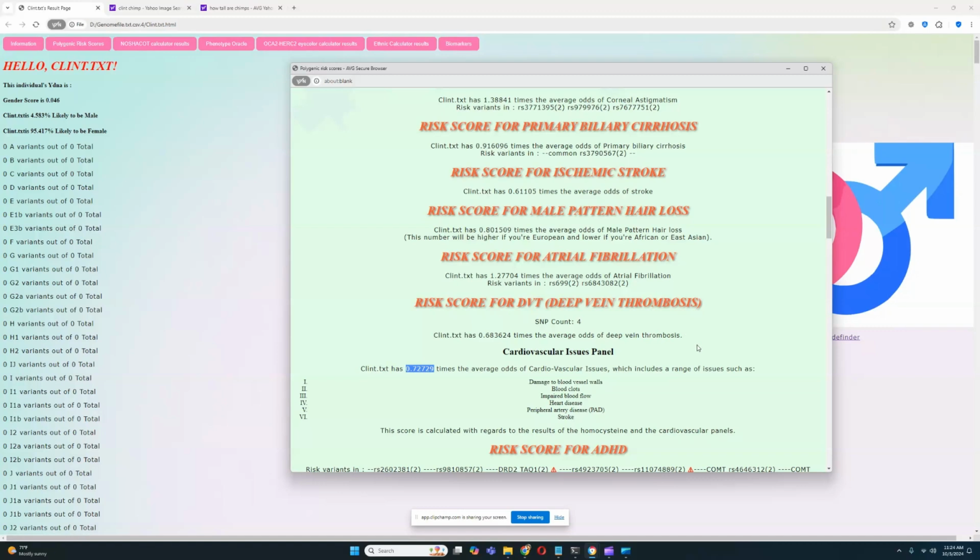Because this individual is scoring very good for all the heart related stuff. Cardiovascular, he's scoring below average odds. Deep vein thrombosis, below average odds. Stroke, below average odds. Everything related to the heart and cardiovascular system, he's scoring very good for.